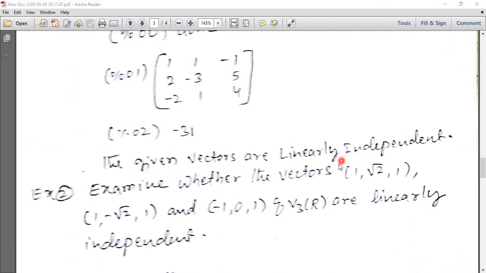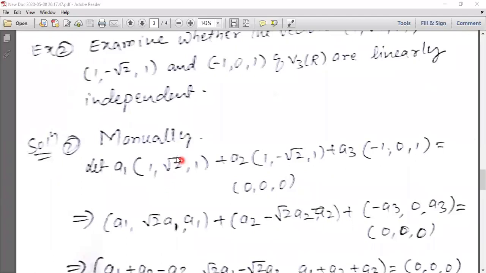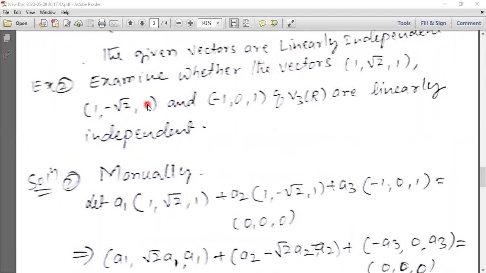Now this is the first example. Next we move on to the second example. The second example is: examine whether the vectors 1, 2, 1, 1, -2, 1 and -1, 0, 1 of V3(R) are linearly independent. First of all, we do it manually. Let A1 be multiplied by the first vector, that is 1, 2, 1. Then plus A2 multiplied by the second vector.